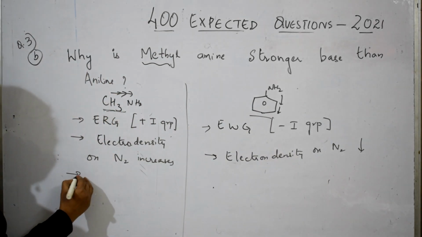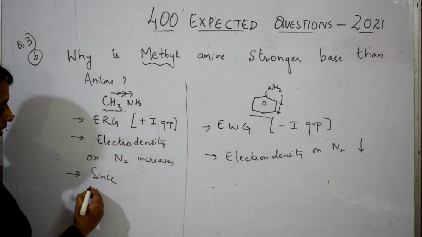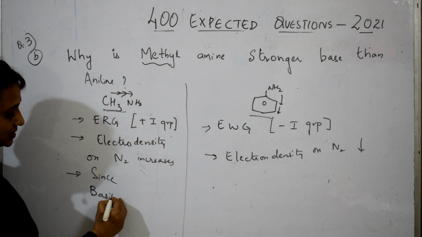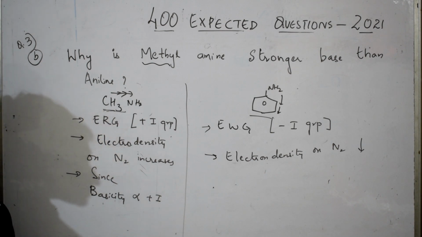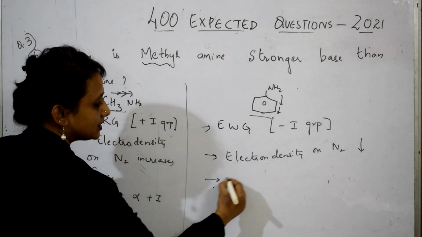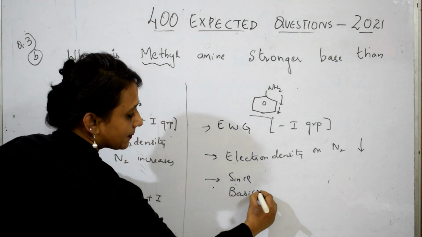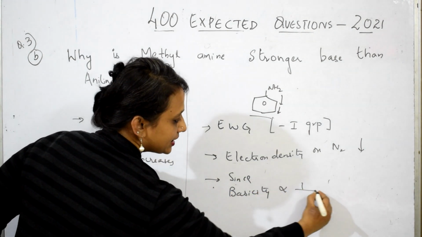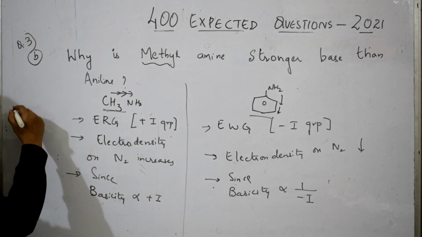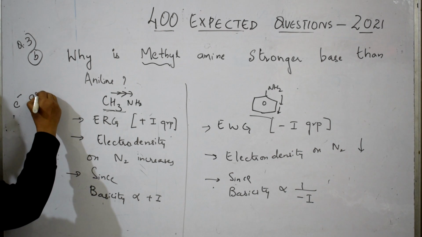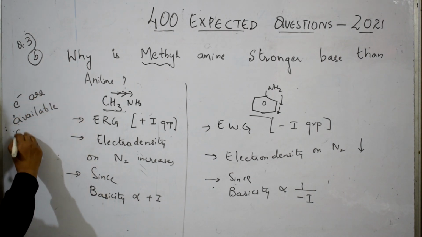Now, what will you write? You will write: since basicity is directly related to the plus I group, in this case, electrons are available for donation.